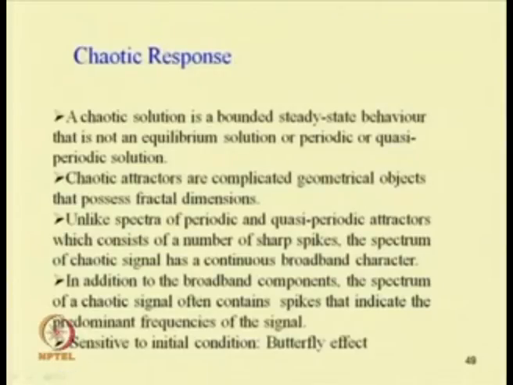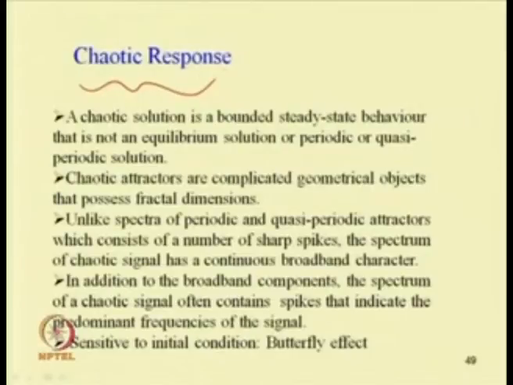And now let us see, after studying the fixed point response, periodic response and quasi periodic response, the other remaining type of response in a nonlinear system is the chaotic response. So, a chaotic solution is a bounded steady state behavior that is not an equilibrium solution or periodic solution or quasi periodic solution. Chaotic attractors are complicated geometrical objects that possess fractal dimensions.